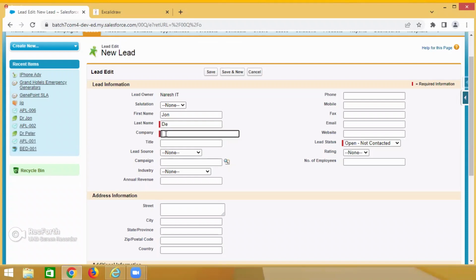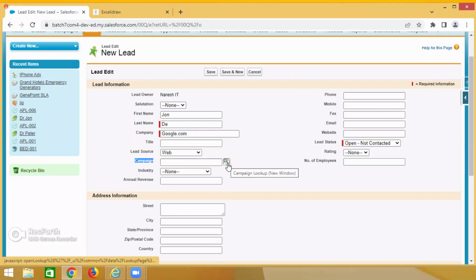Because in Google also there is one contact person. Otherwise, Google is not directly purchasing. From Google's point of view, one guy is there, and that guy belongs to google.com. Title, I don't want. Lead source, he saw the web. Campaign. Which campaign is this guy seeing?